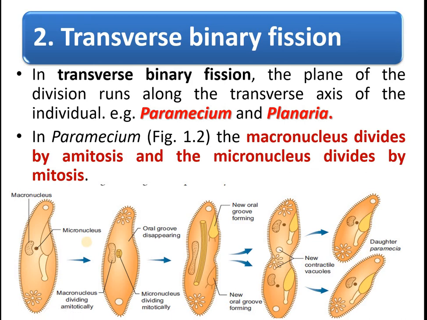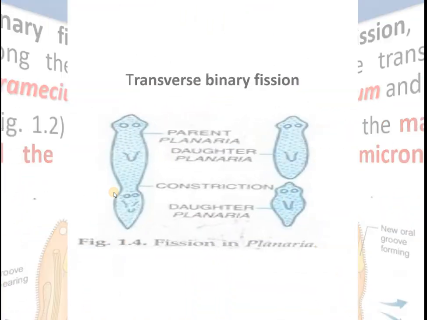Here it is very important to understand by what method it takes place. The macronucleus divides by amitosis and the micronucleus divides by mitosis. So it is very important; they may ask a question on it.